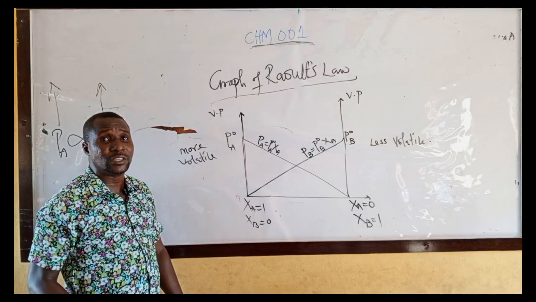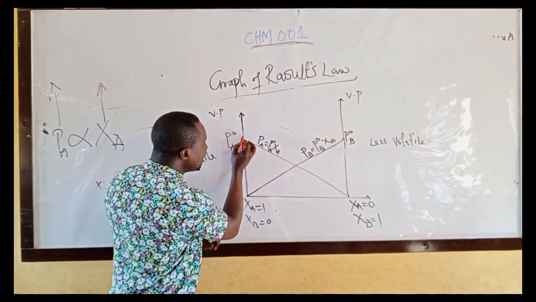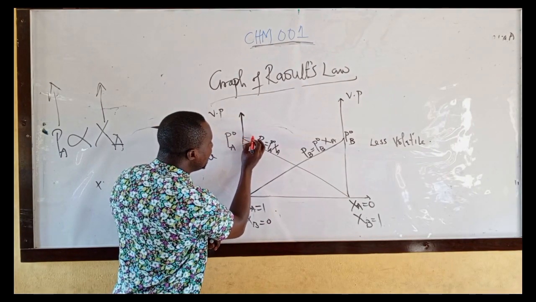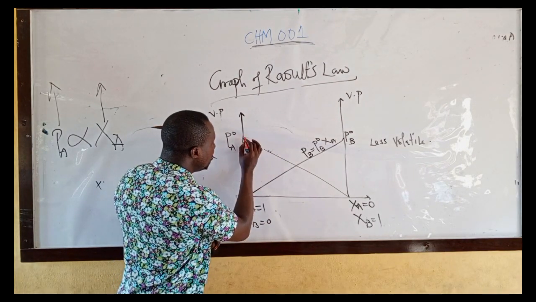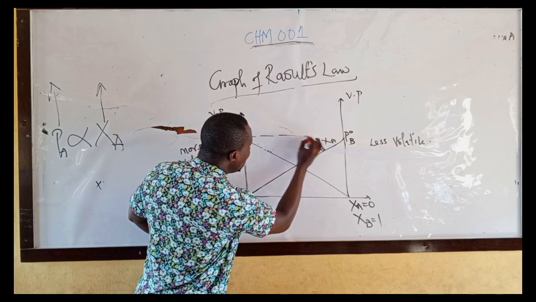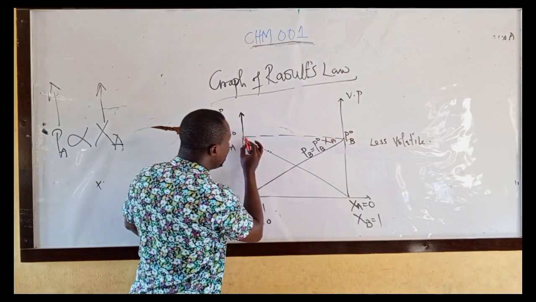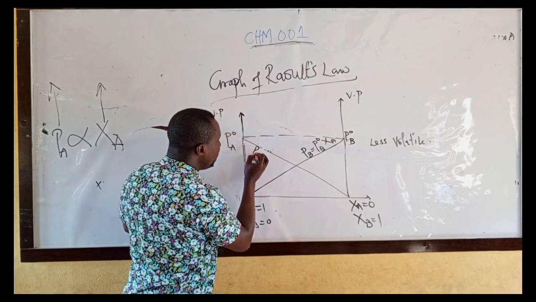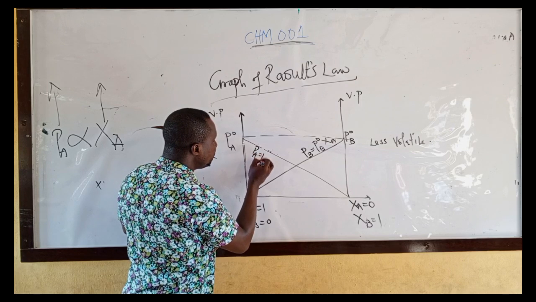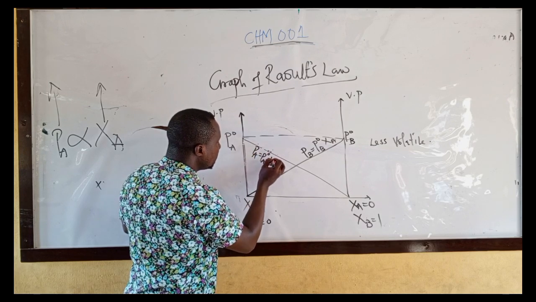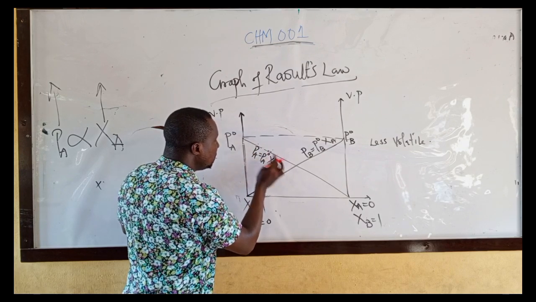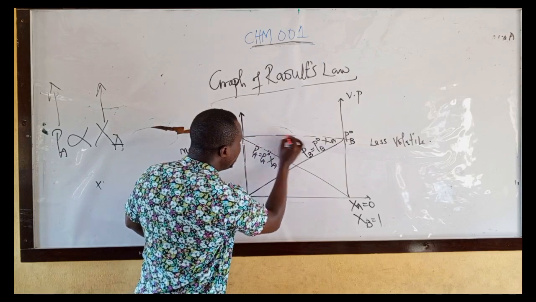Then for you to find the total vapor pressure from here, this is the total vapor pressure.